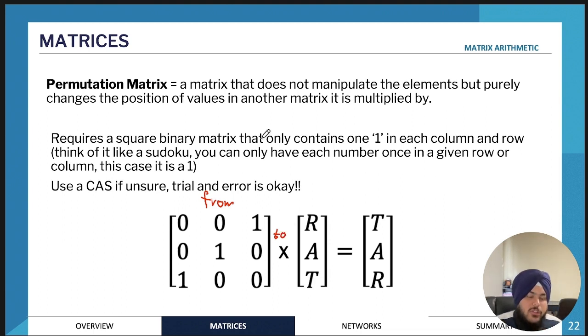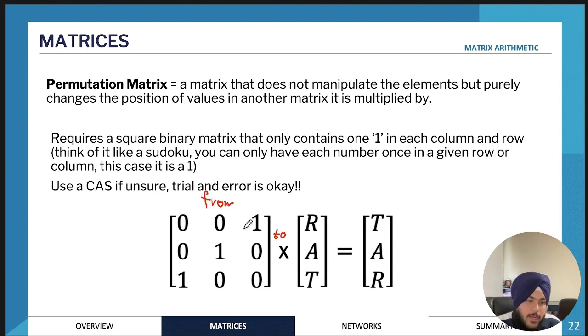So the way that I like to work with this is if I have a particular permutation matrix, so remember a permutation matrix is always a square matrix and it only contains 1 in each row and each column. It's different to a binary matrix because binary matrices just contain zeros and ones.